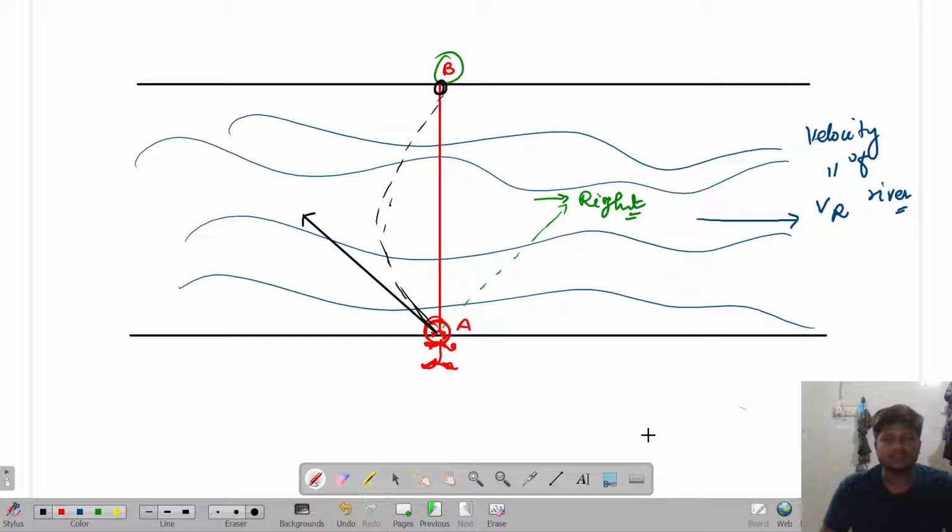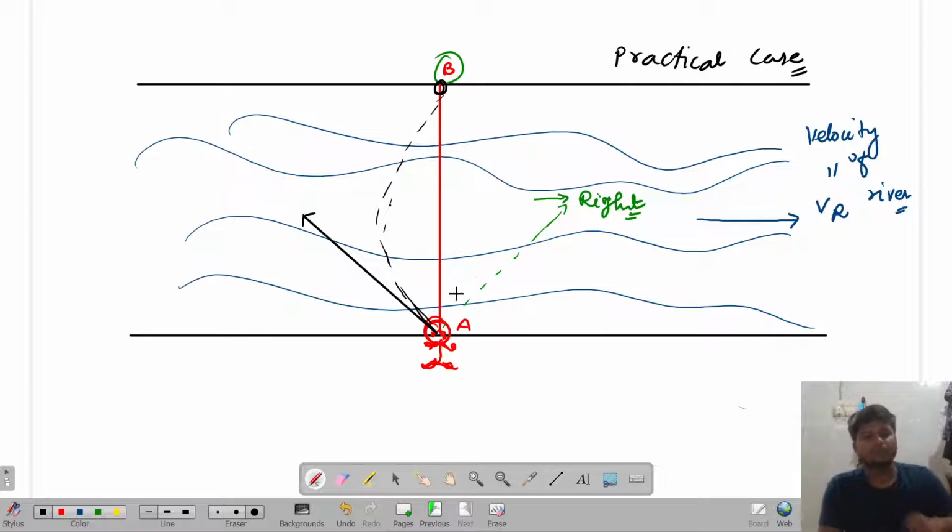So actually, this is the real practical case. Whenever a person starts to swim inside the river to go to the opposite bank, he can't reach directly over here due to the river flow. The river will try to make him flow along with it. Then he needs to swim against the direction of the river flow so as to reach the opposite bank. Got it or not? Now, observe over here: this person is making some kind of angle theta